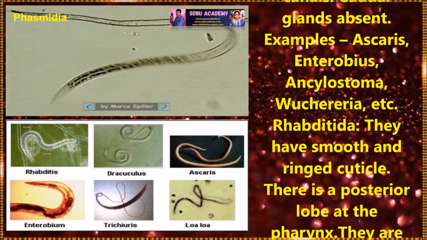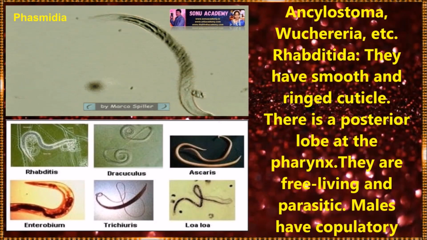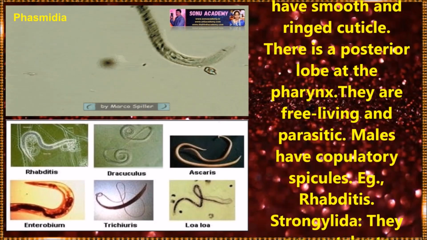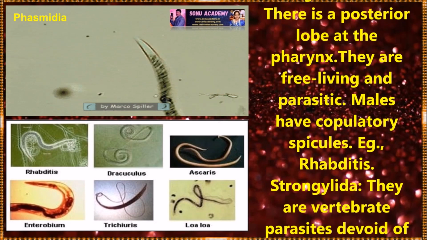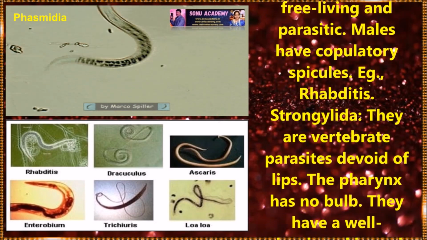The orders of this Phasmidia are: Rhabditida. They have a smooth and ringed cuticle. There is a posterior bulb at the pharynx. They are free living and parasitic. The males have copulatory spicules. Example: rhabditids.